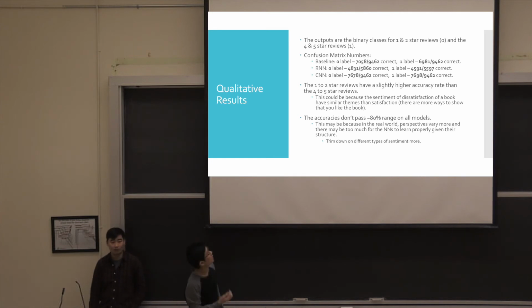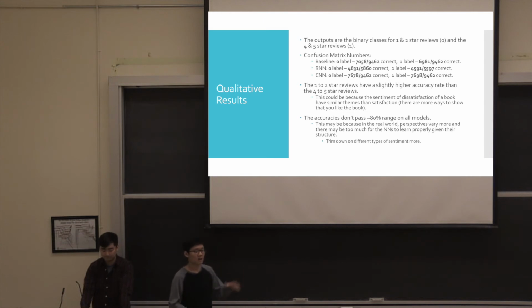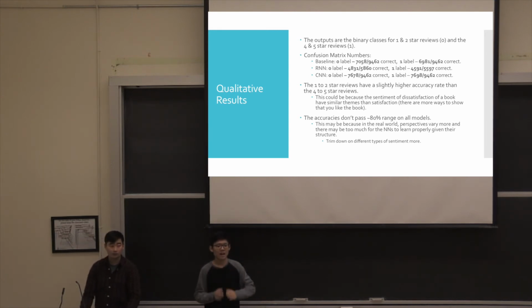Qualitative results. What we noticed was that the 1 to 2 star reviews and the 4 to 5 star reviews had very similar validation and testing accuracy for all 3 models.